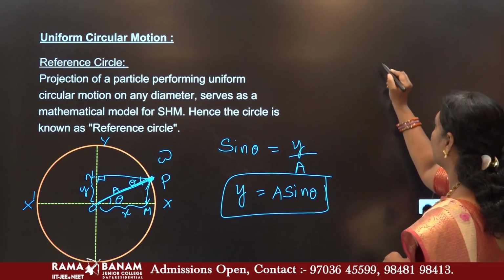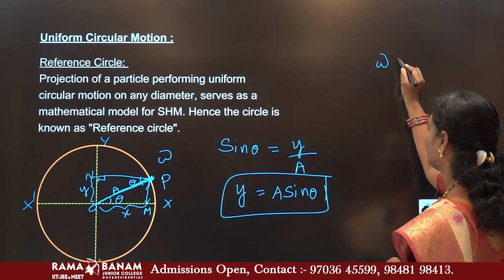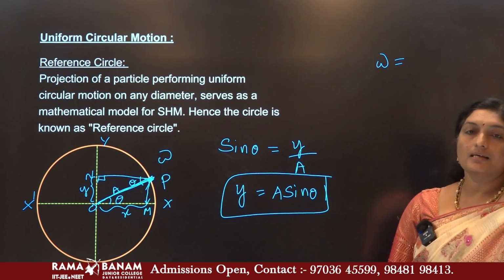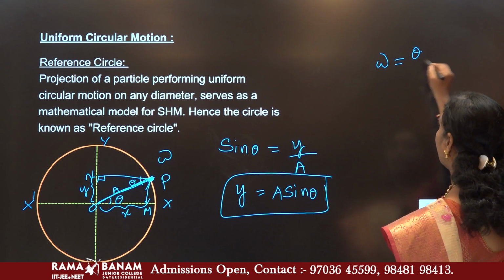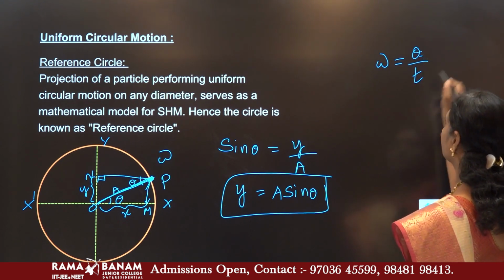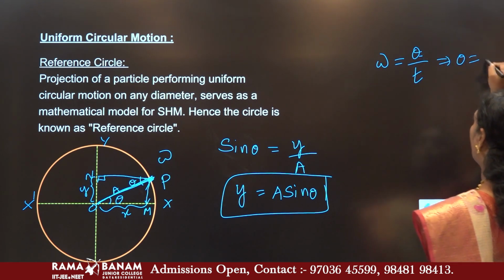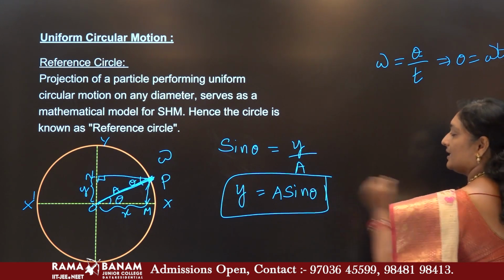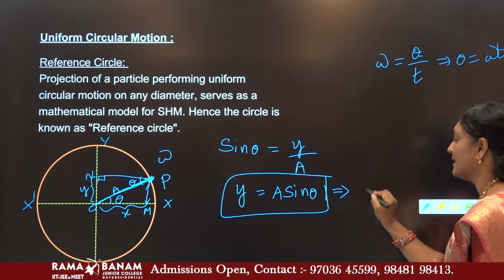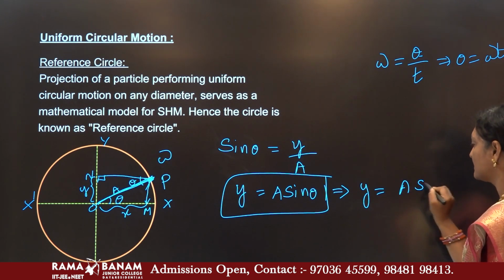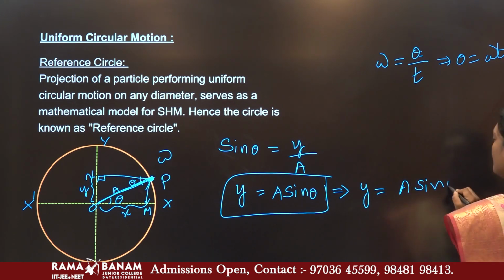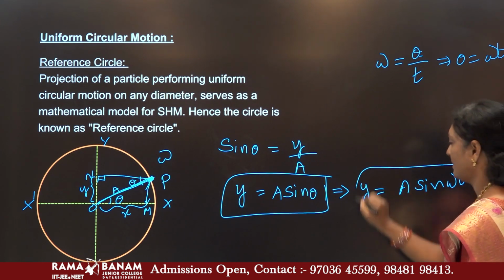But we know, as you learned in system of particles, angular velocity is defined as the rate of change of angular displacement, that is theta by t. So, from this the value of theta is nothing but omega t. So, instead of theta, I can replace the same: y is equals to A sine omega t.